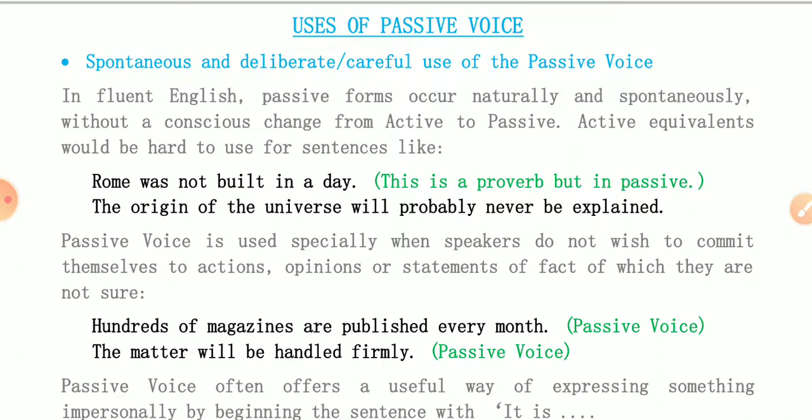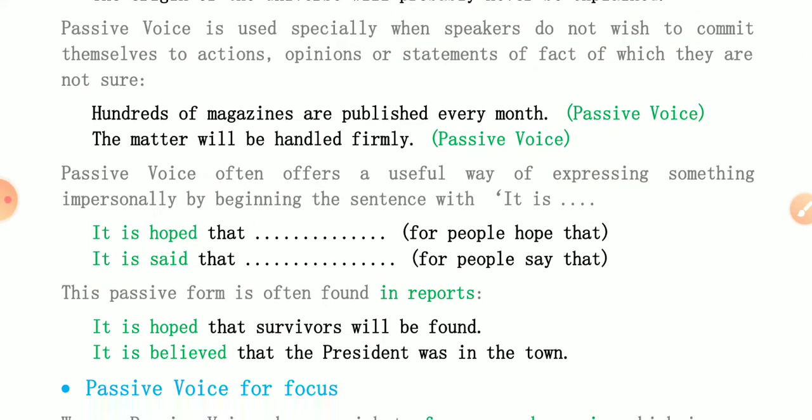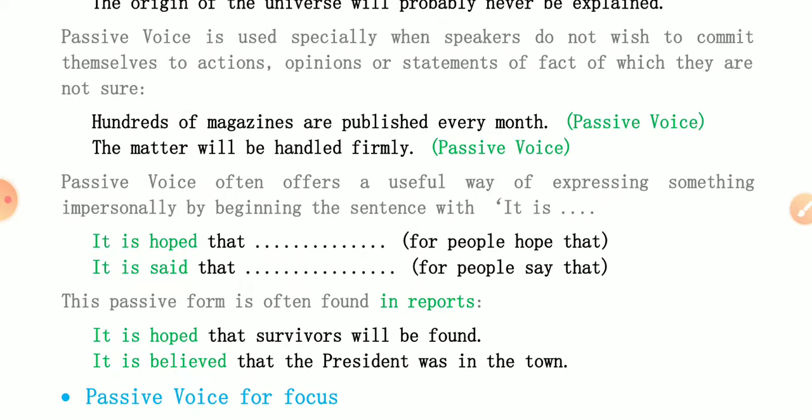By people, we have not written here. The matter will be handled firmly. That is a passive voice. By someone, by somebody, that has been omitted. Passive voice often offers a useful way of expressing something impersonally by beginning the sentence with it is. Sometimes we start the passive with it, like it is hoped that. It is hoped means people hope that. It is said that means people say that.